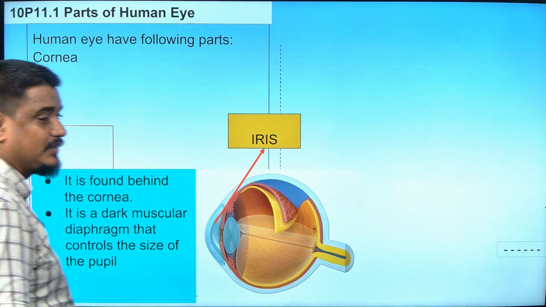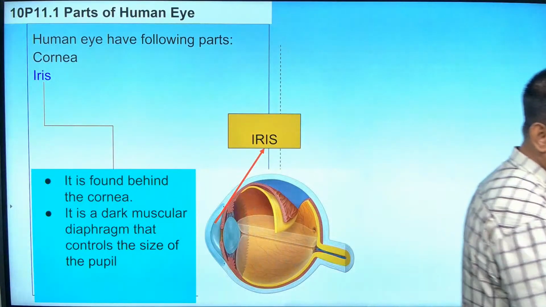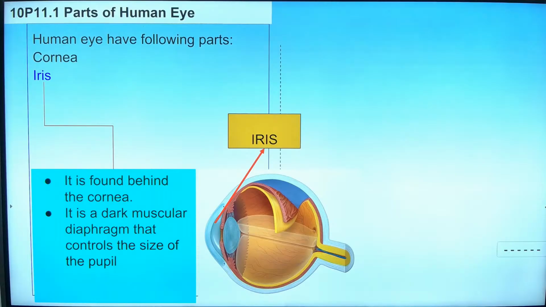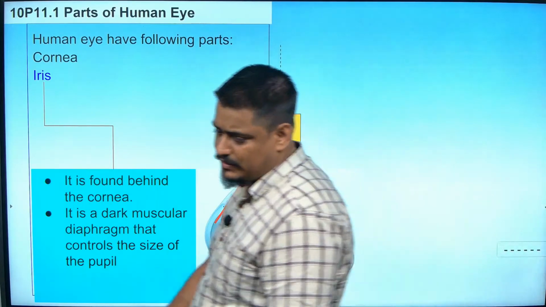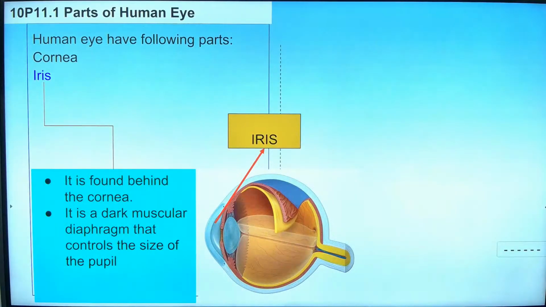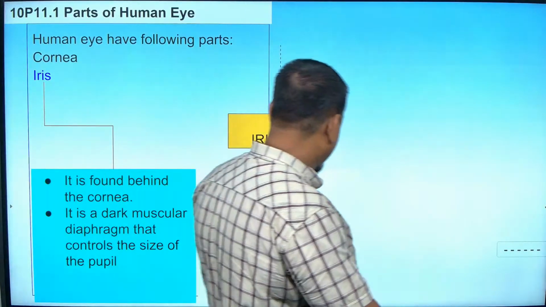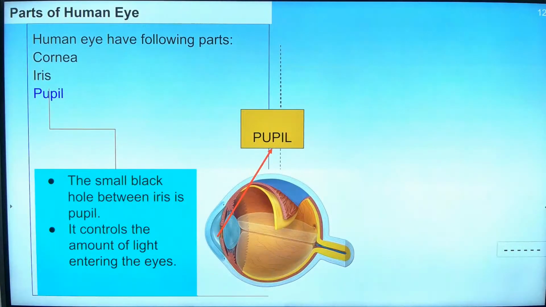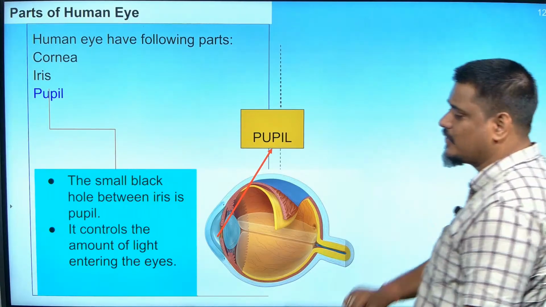Shall I go to the pupil then? Third part, you write pupil. If you are done with iris, then we can go for pupil. So next you write pupil, P-U-P-I-L. What is that? The small black hole between the iris is called the pupil.